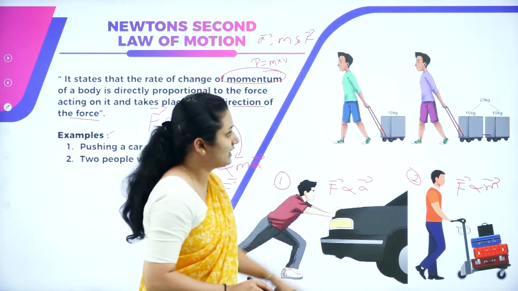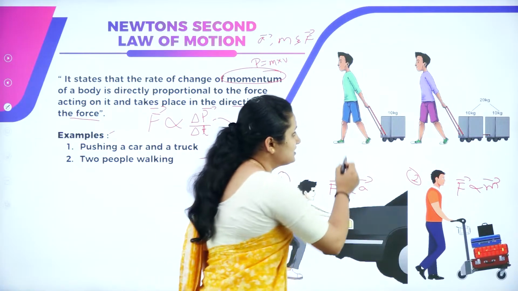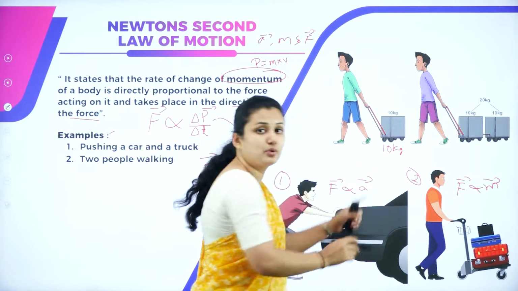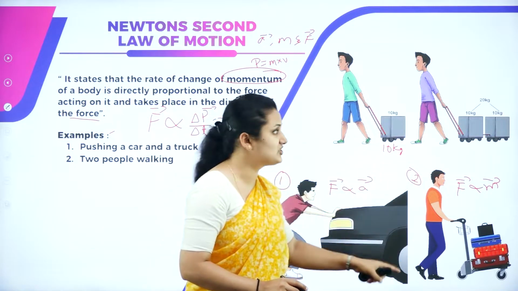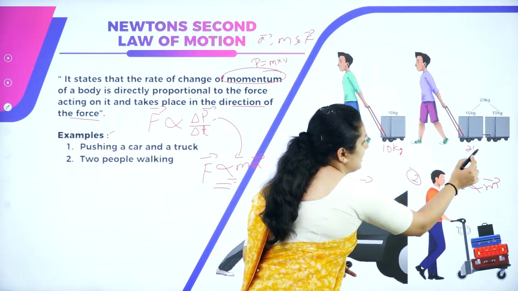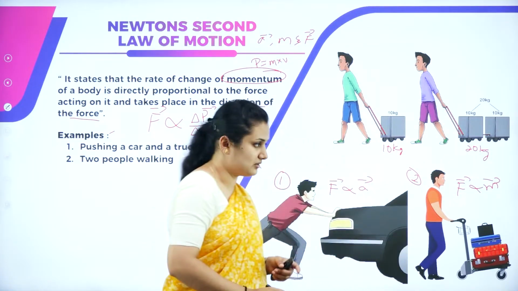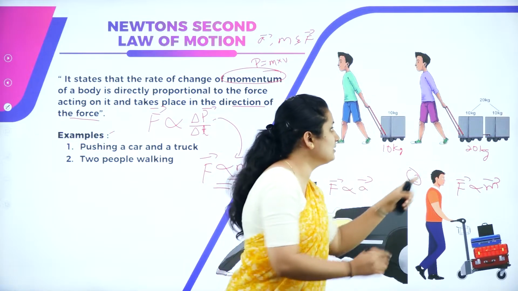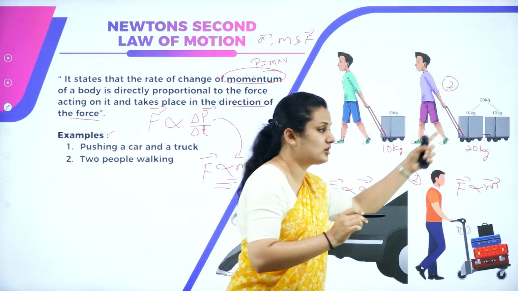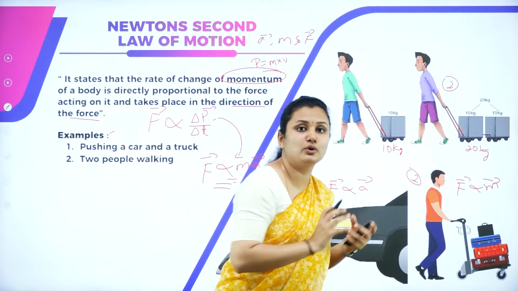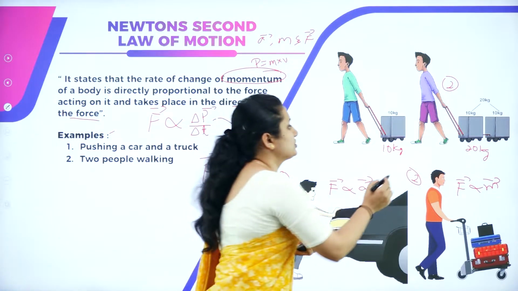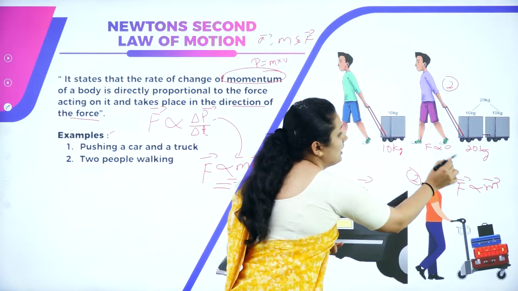Similarly, you can see one more example here. A person is pulling a mass of 10 kg and another person is pulling a mass of 20 kg. Which has more mass here? The second person has more mass with him. That means inertia will be more, so he is applying more force to pull it. So acceleration comes into the picture and more acceleration will be produced. So F is proportional to A.